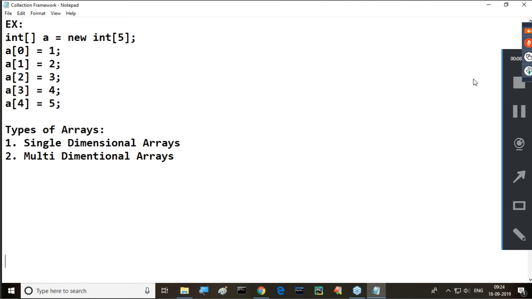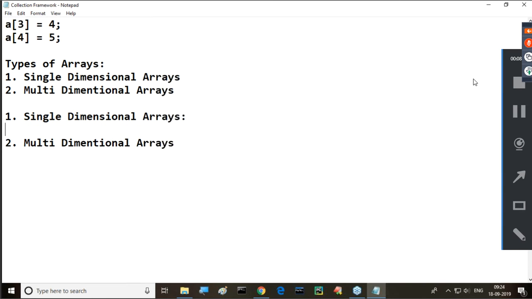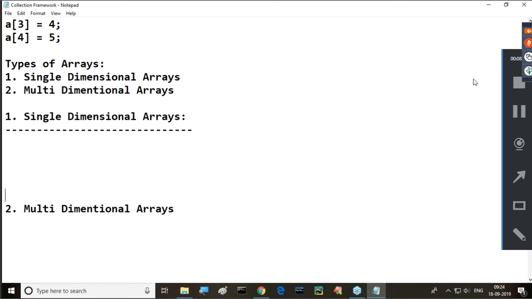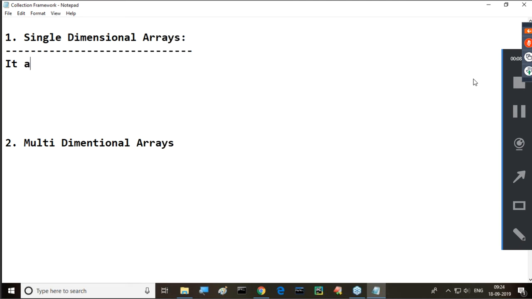Observe this clearly. What is the meaning of single dimensional array and what is the meaning of multi-dimensional arrays? That we have to understand clearly. What is a single dimensional array? Understand this. It is able to store elements in a single row. How many rows? Single row. More than one row is not available. Only one row. That is called a single dimensional array.